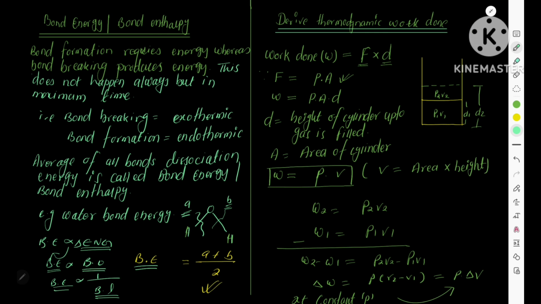How do we derive thermodynamic work done? There are multiple ways of deriving it, but here is a simple one.